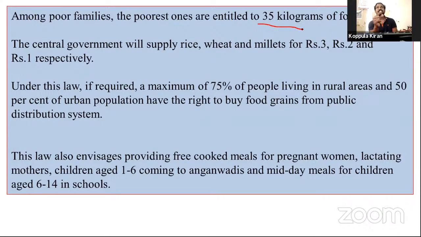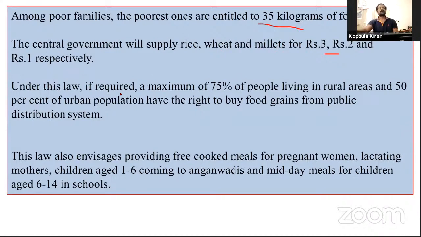But the poorest families get 35 kilograms of food grains. They have the Antyodaya card. Some food grains are mentioned here by the central government. The central government will supply rice, wheat, and millets: rice at 3 rupees, wheat at 2 rupees, millets at 1 rupee.